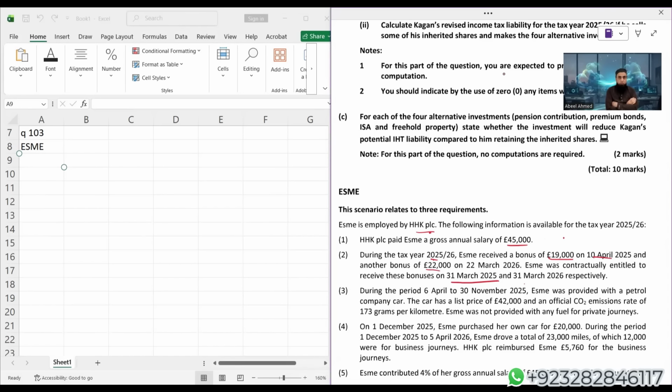The entitlement date, 31st March 2026, also falls in the relevant tax year. But logically, the second bonus is taxable on the receipt date, which is earlier than the entitlement date. The first bonus is taxable on the entitlement date, which is earlier than the receipt date. The entitlement date of the first bonus falls in the previous tax year. That is why we are not taking that here.